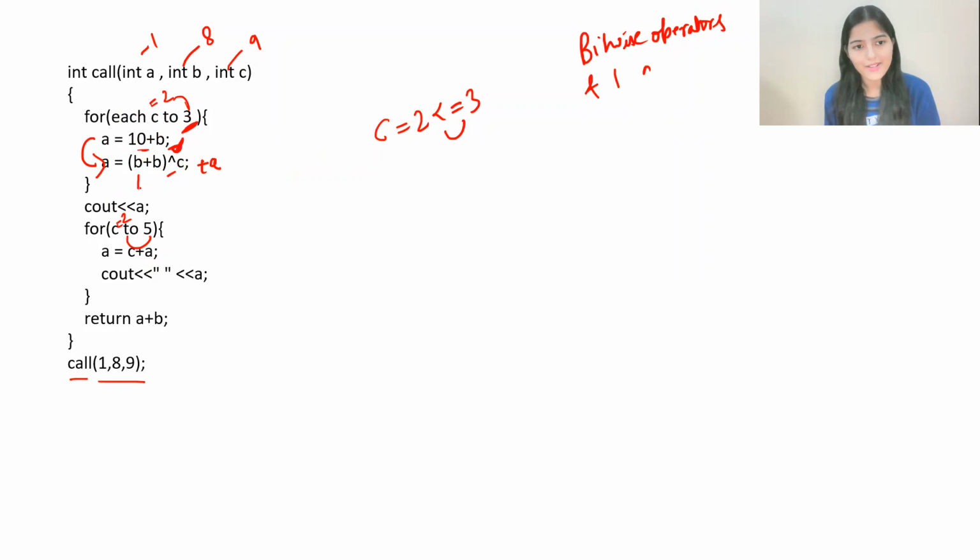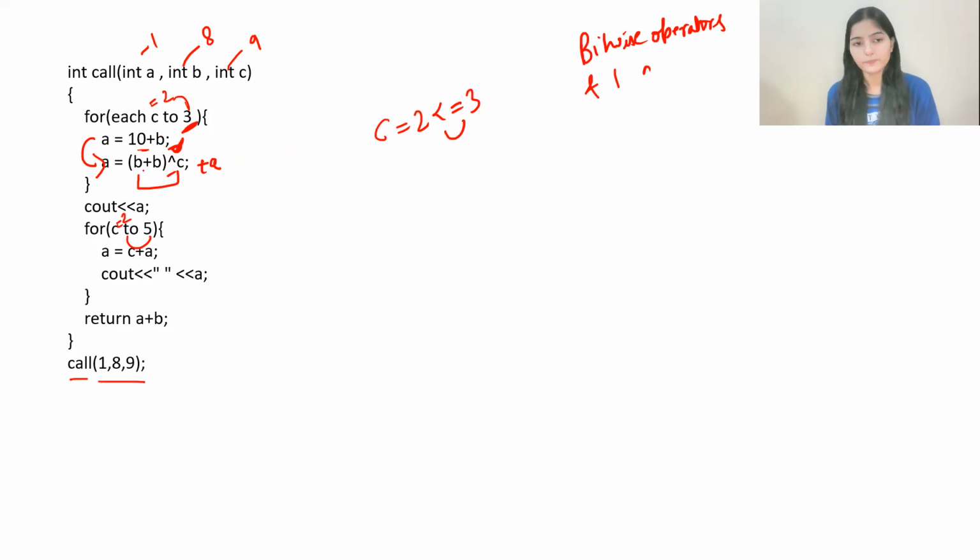No, your whole answer depends on the values of B and C. This is nowhere dependent on the previous value of A. So that's what the trick is. You have to find these kinds of redundant statements, I should say. This is redundant because it's not even making a difference in your value of A, because on the next line itself you are updating the value using B and C, and they are not depending on the previous value of A that you have updated by doing this operation.